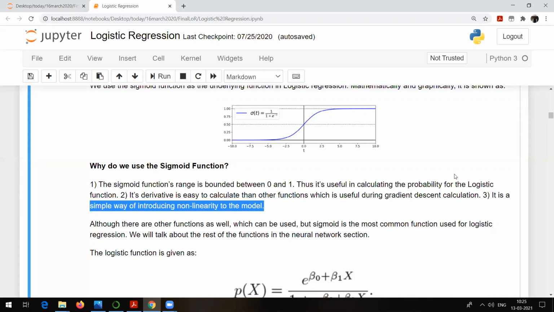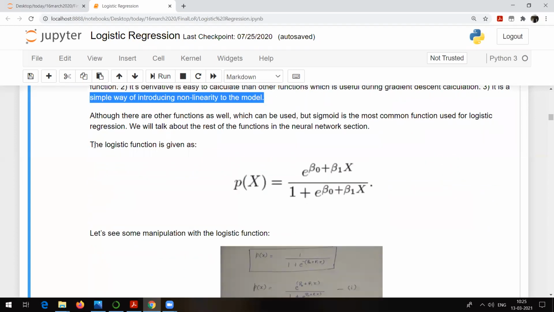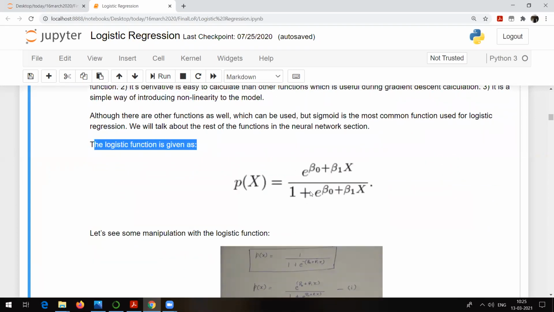How linear data looks, we have seen in linear regression. So the logistic function is given as e raised to power beta 0 plus beta 1 x, upon 1 plus e raised to power beta 0 plus beta 1 x. I have already told you how you get this equation. Right? Just simply writing it correctly. This is the equation of the logistic function. What is this beta 0 plus beta 1x? It is y, your output. So we just replace y with beta 0 plus beta 1x in e raised to power y upon 1 plus e raised to power y. Okay. But just to get the probability value between 0 and 1, logistic regression makes use of the sigmoid function.